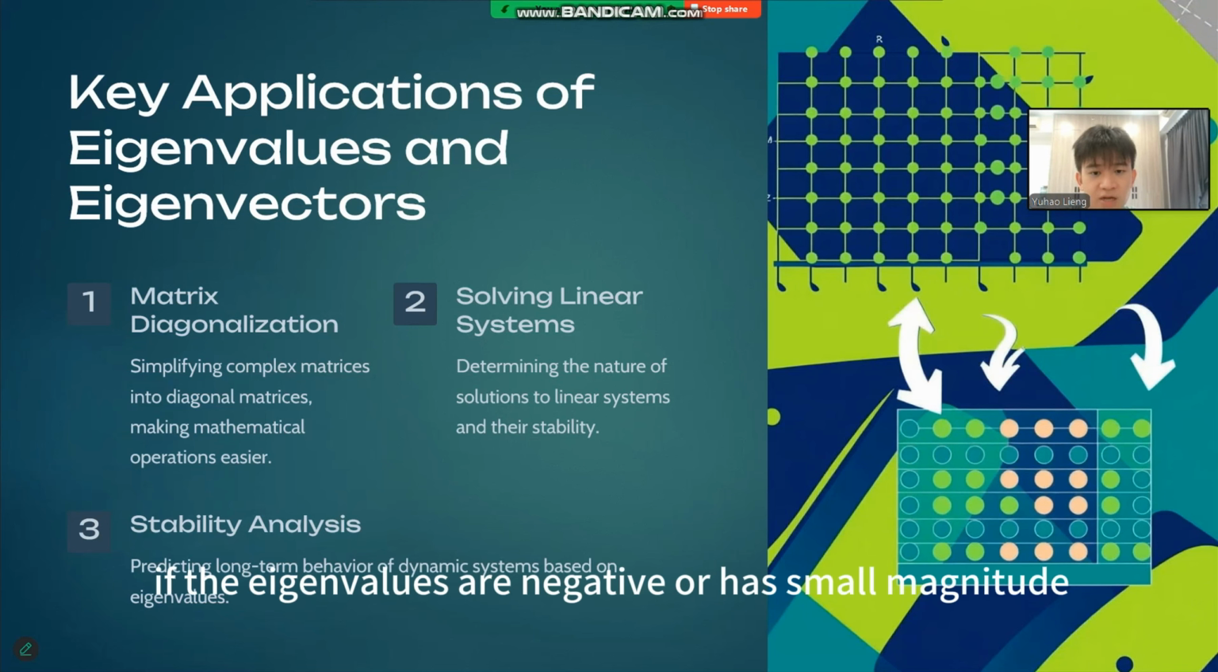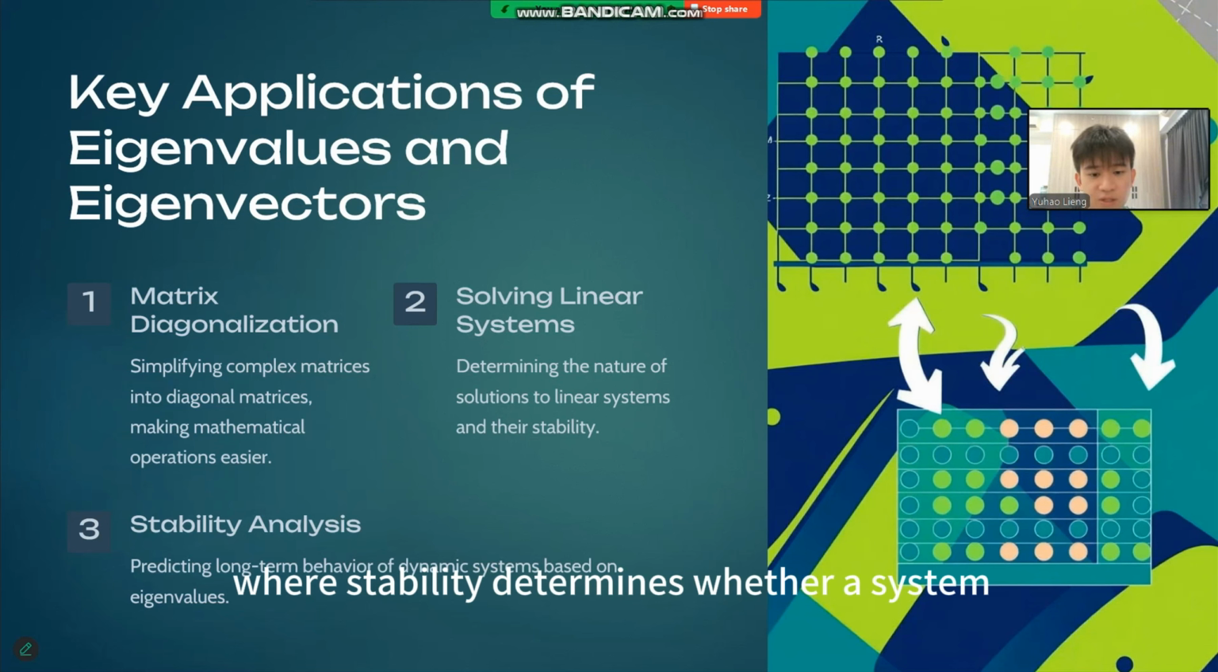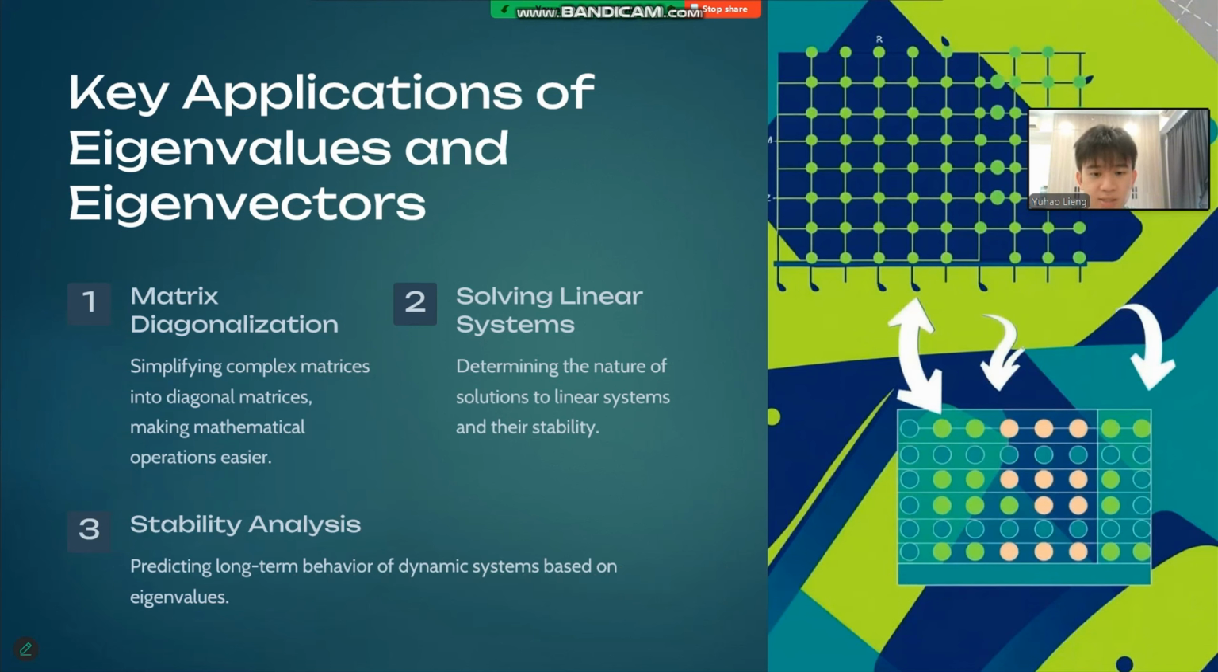Conversely, if the eigenvalues are negative or have small magnitude, the system is considered stable, as it will return to its equilibrium state after a disturbance. This type of analysis is essential in fields like control theory, where stability determines whether a system, such as an autonomous vehicle, can operate safely under different conditions.